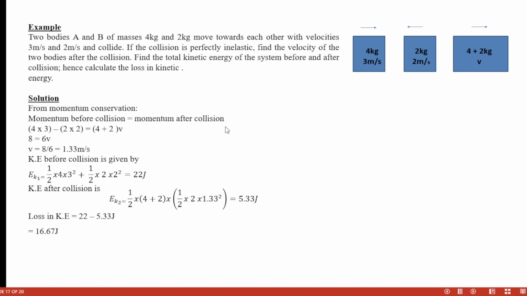Mass times velocity is what comes to our mind. So we have to tell what happened before collision. These two places were before collision. This bigger one is when they've collided. You see that the box is bigger when the two of them are now together, and we can say we added their masses together.